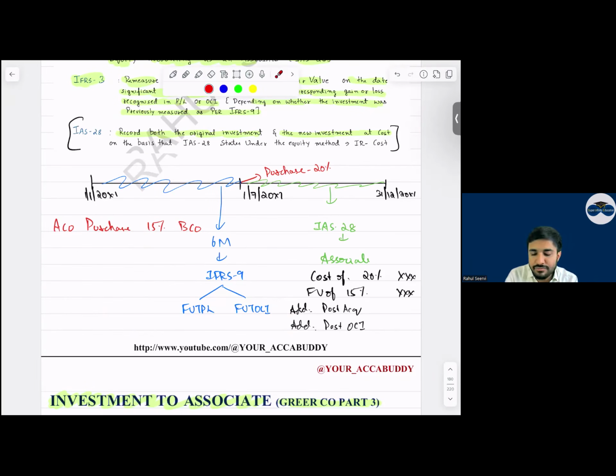After the 6 months, we do the associate calculation in P&L, recognizing the share of associate profit. And if the cost of investment is 20 and the fair value is 15, that difference also will be recognized in P&L or OCI, depending upon the method.